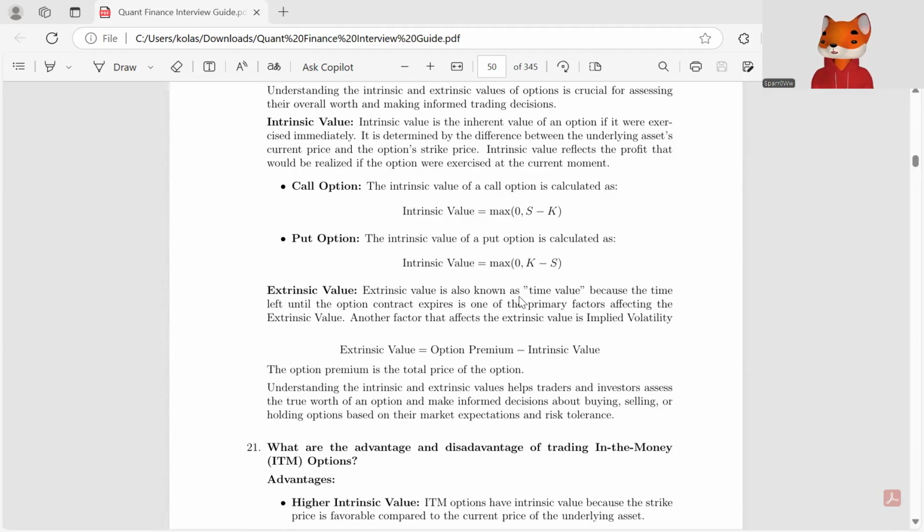Understanding the intrinsic and extrinsic values helps traders and investors assess the true worth of an option and make informed decisions about buying, selling, or holding options based on their market expectations and risk tolerance.